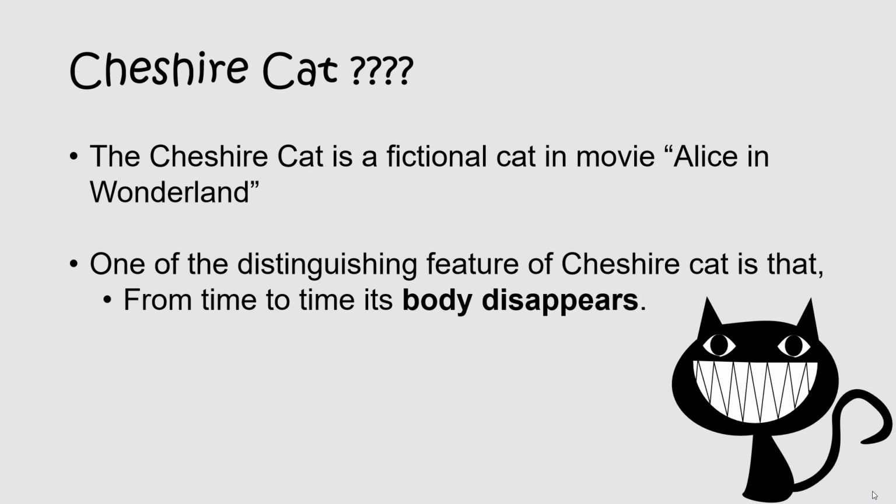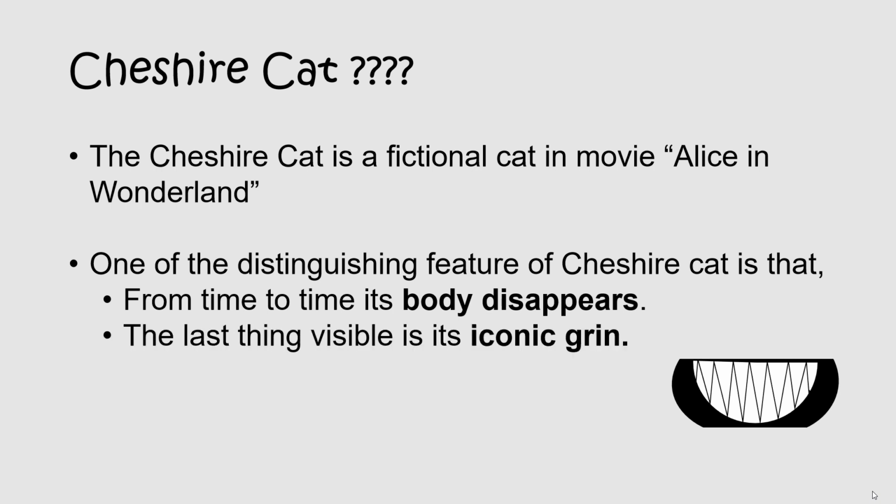One of the distinguishing features of the Cheshire Cat is that its body parts disappear from time to time. The last thing visible is the cat's iconic grin. Grin means a broad smile. So now you would have got some hints. In computer programming, the Cheshire Cat idiom is about hiding some part of a program. Hence the name Cheshire Cat.